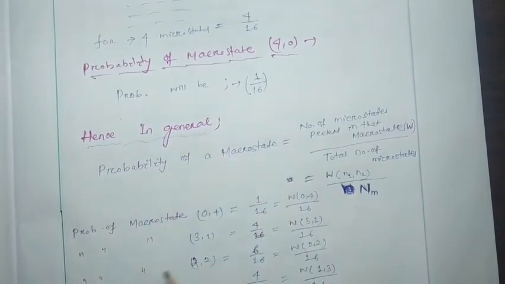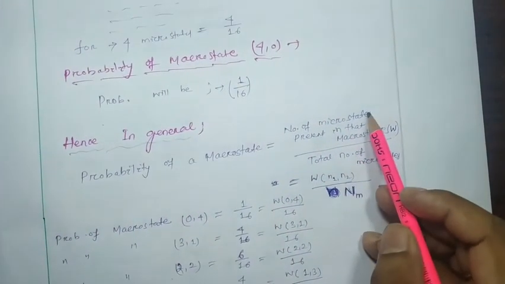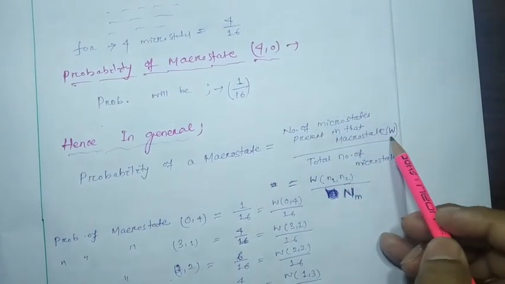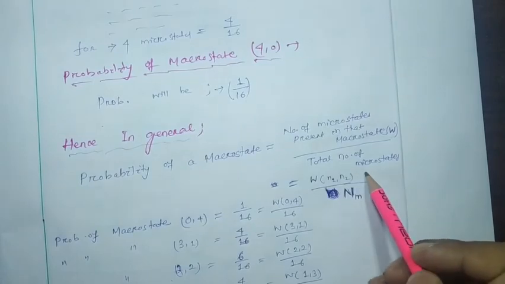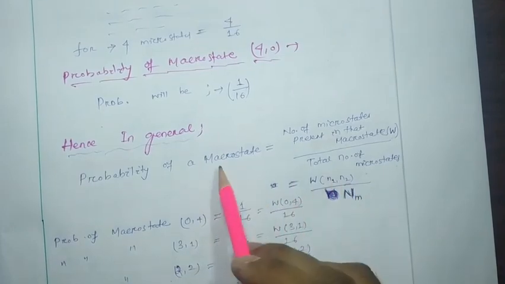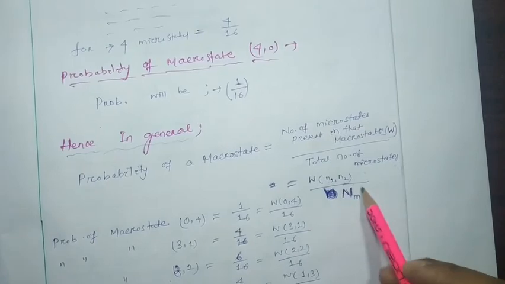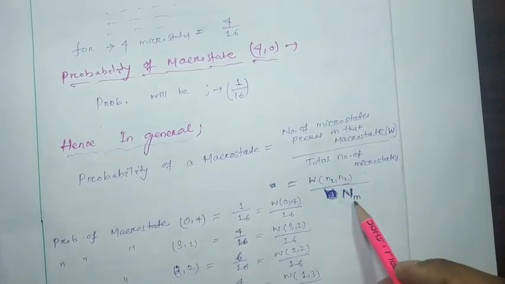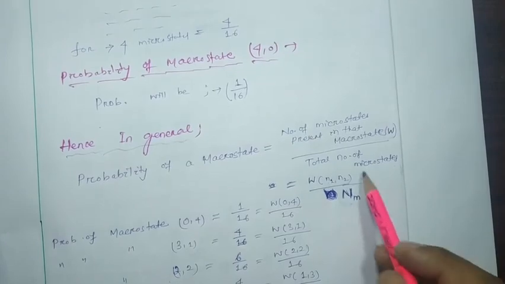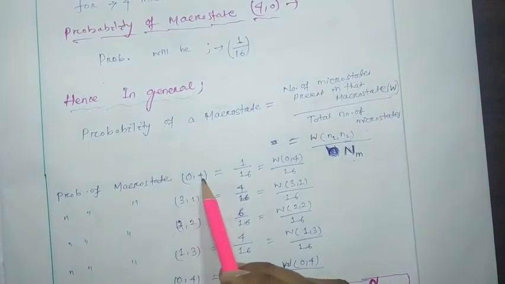Hence, in general, the probability of a macrostate is nothing but the number of microstates present in that macrostate, that is W n1 n2, divided by the total number of microstates, N m. N m represents the total number of microstates. So here the probability of macrostate 0 4 will be 1 by 16.